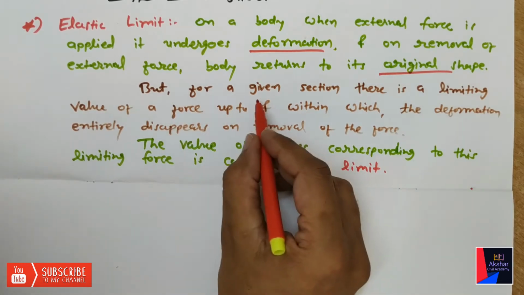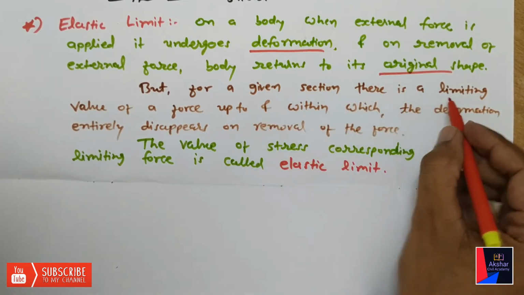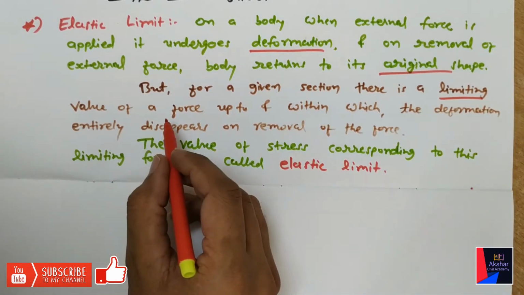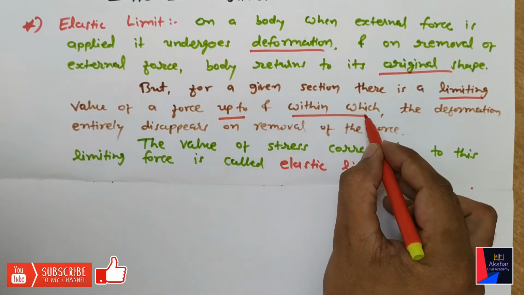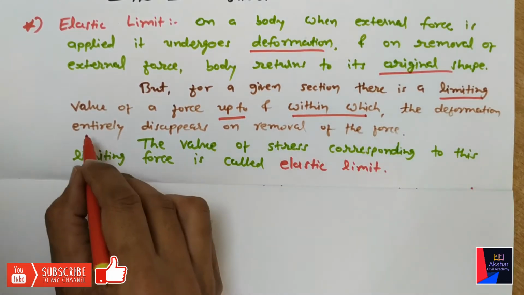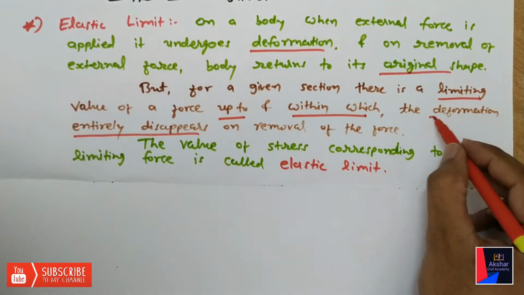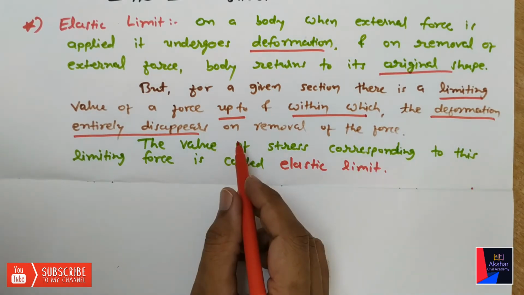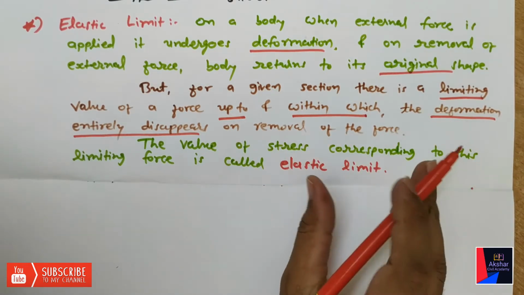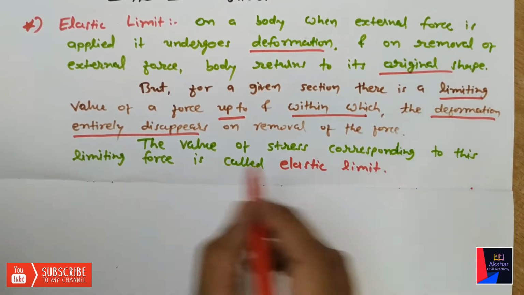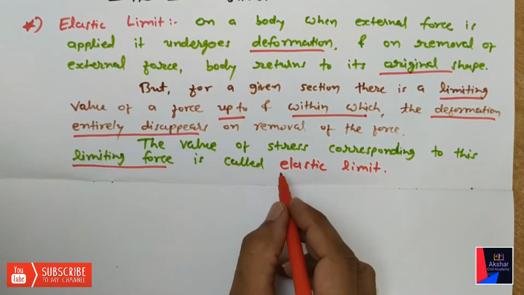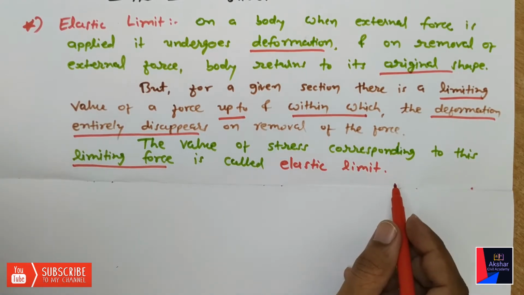But for a given section, there is a limiting value of a force up to and within which the deformation entirely disappears on removal of the force. The value of stress corresponding to this limiting force is called elastic limit.